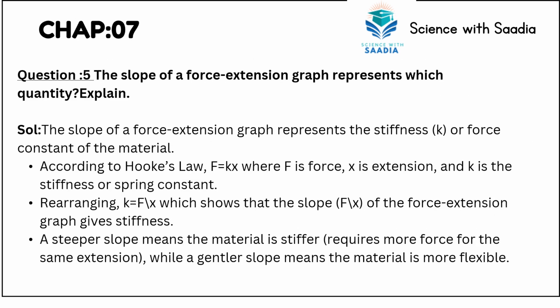Next, we have question number 5: the slope of a force extension graph represents which quantity? The slope of the force extension graph represents the stiffness or the force constant of the material. According to Hooke's law, F is directly proportional to x, where F is the force, x is the extension, and k is the stiffness or spring constant. Rearranging, k equals F over x, which shows that the slope F over x of the force extension graph gives stiffness. A steeper slope means the material is stiffer, requiring more force for the same extension, while a gentler slope means the material is more flexible.